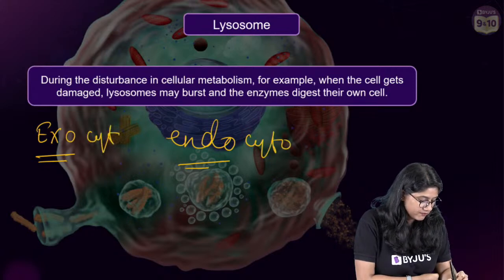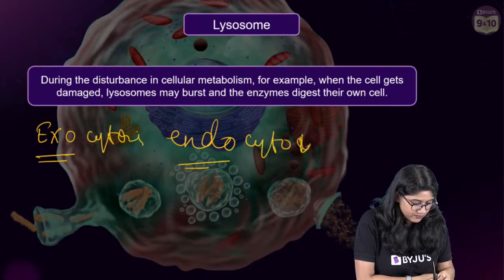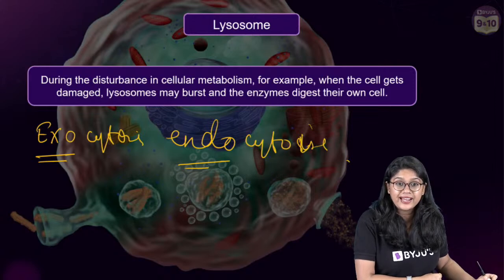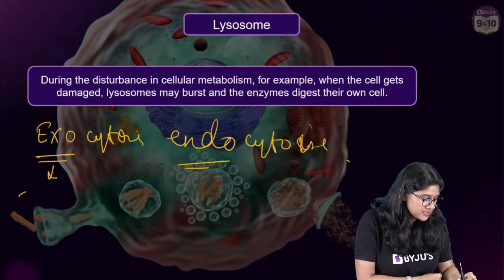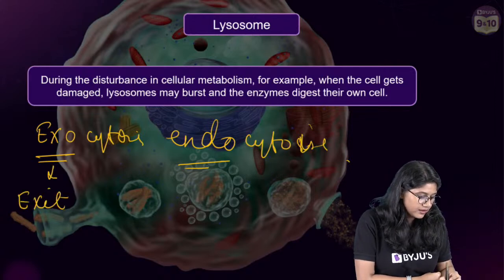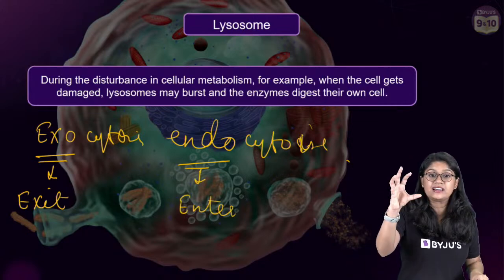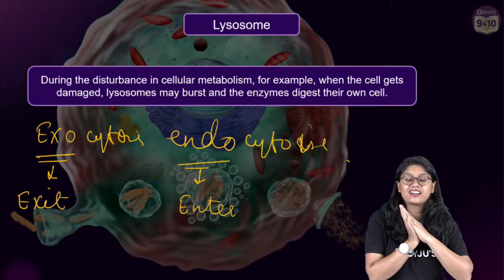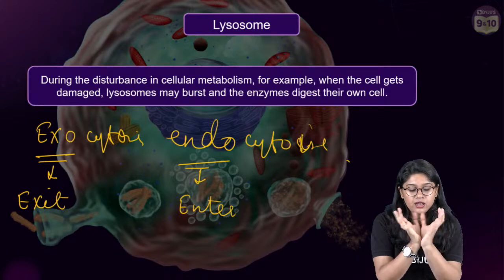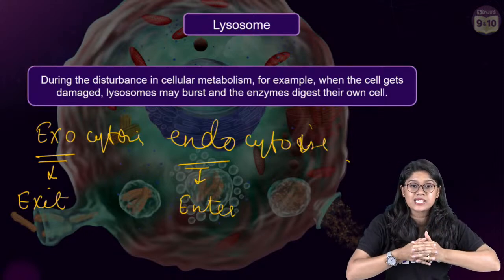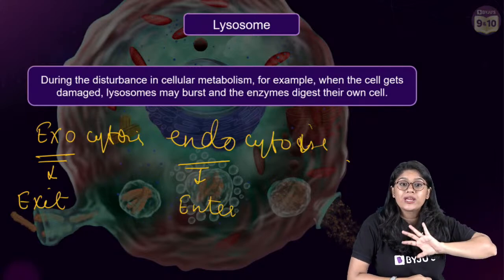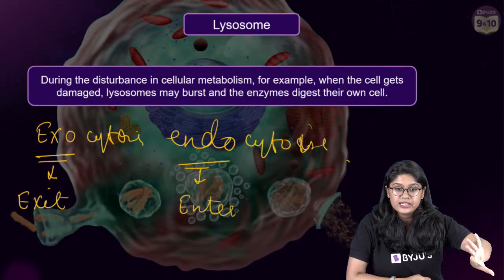Yes, endo and exo. Exo means exit. Endo means entry. Endocytosis, engulfing or allowing the material to come inside. Exocytosis, moving out.